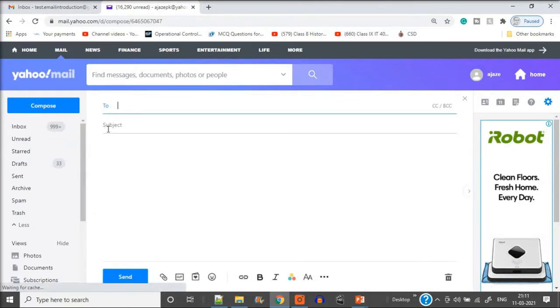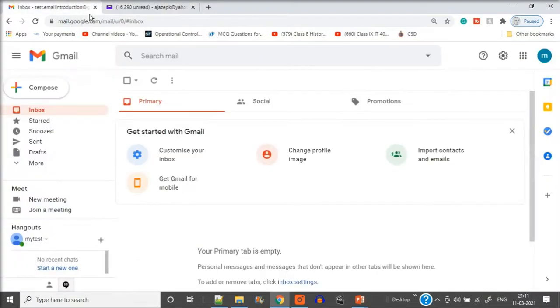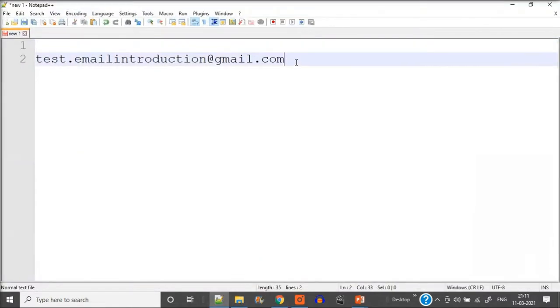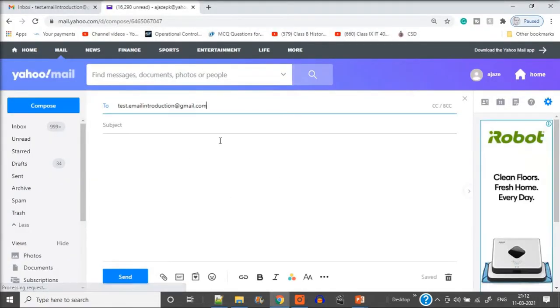So we are now composing. Let me put in the recipient, and we'll send it to the mail, write a subject, and we'll attach something also. Actually, when we were making the Gmail account, we made this for testing, which you already saw in the earlier discussions. So now we will be sending the mail. We have put it in the To field. Now, HD I just gave as the subject.